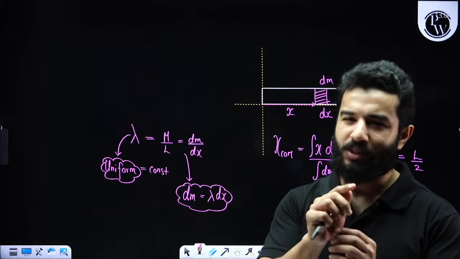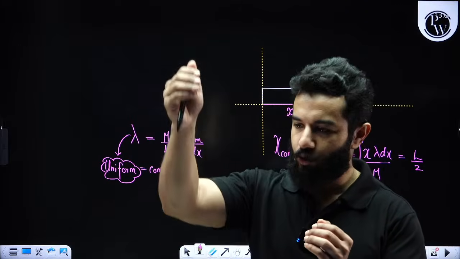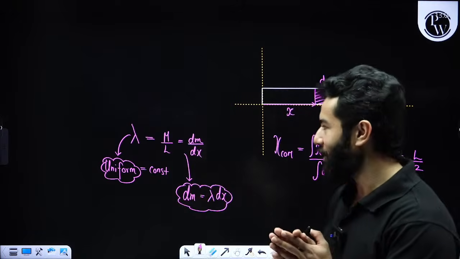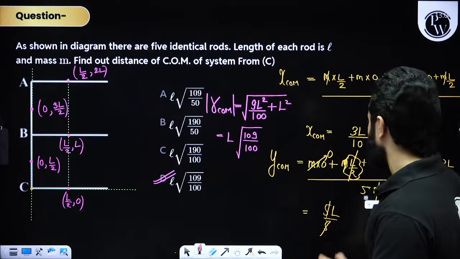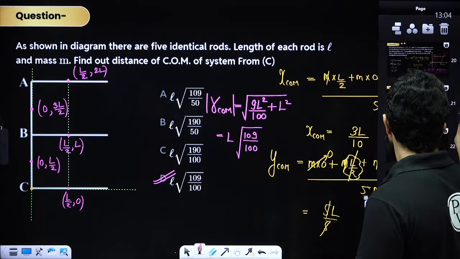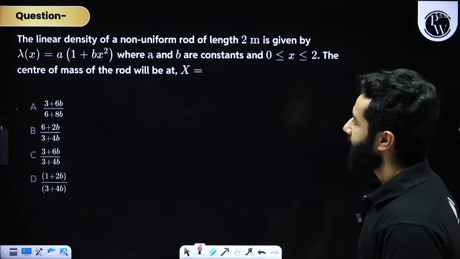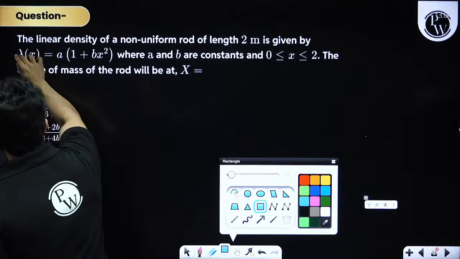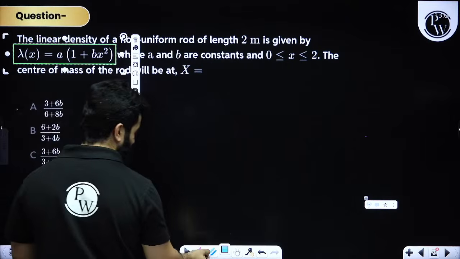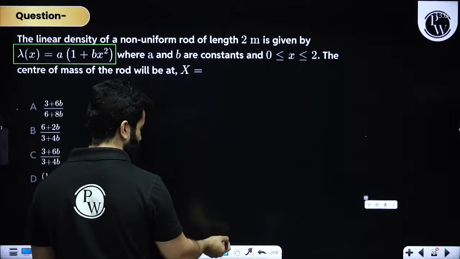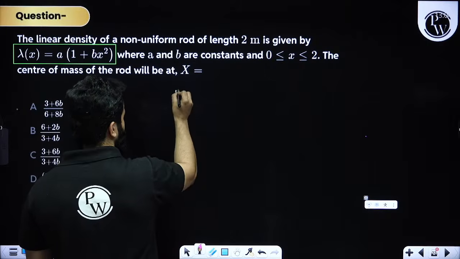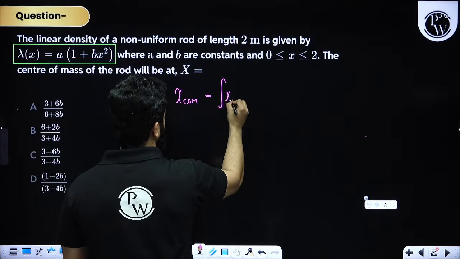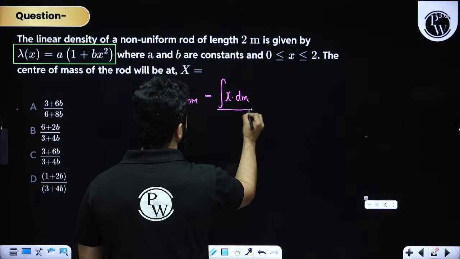There is also one more option, that you can use your multiple choice options to find the correct answer. Let me tell you how. Let's suppose we have got a question like this, in which they are saying that lambda is like this, all right? So this is absolutely not uniform, this is a non-uniform distribution case, all right? So again, we are going to do the same thing. We are going to say that x COM will be integration of x times dm divided by integration of dm.